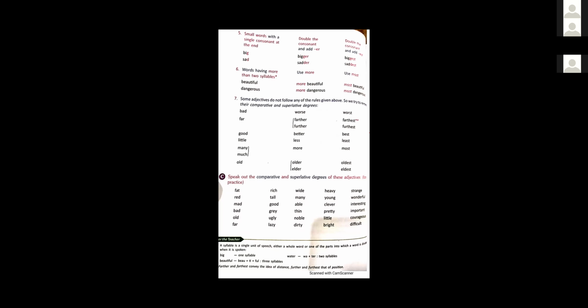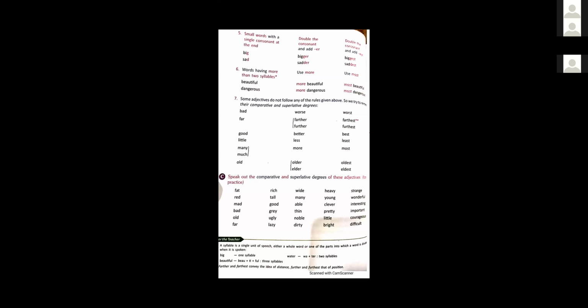Good, better, best. Little, less, least. And for many and much, more, most. Old, older, oldest, or elder, eldest. Both are correct. Okay, you have to learn these degrees of adjectives.